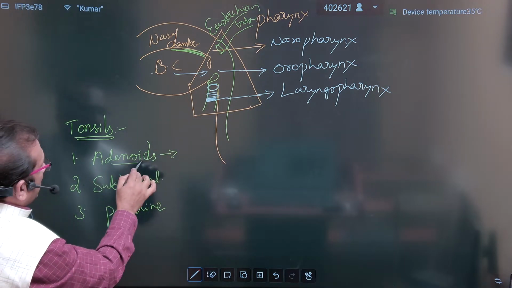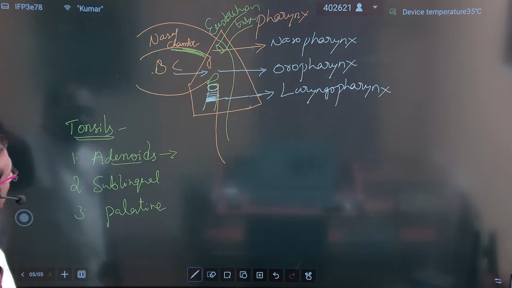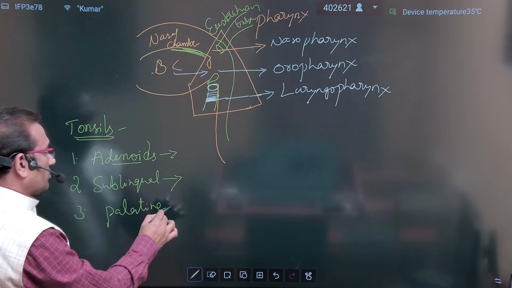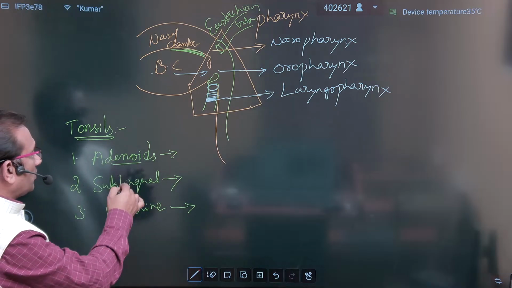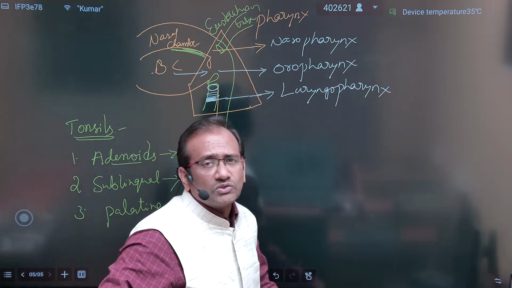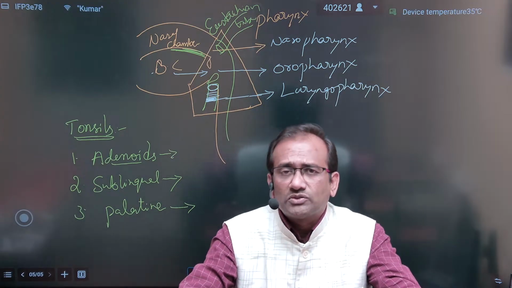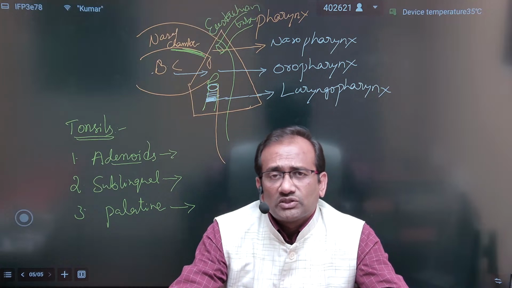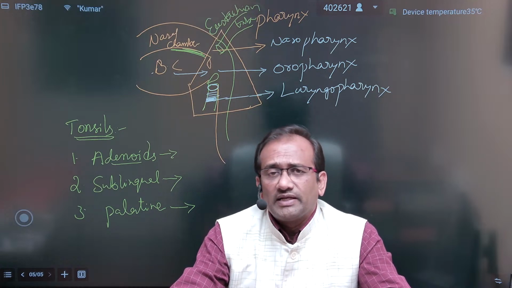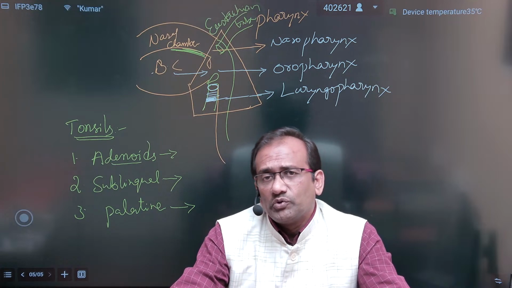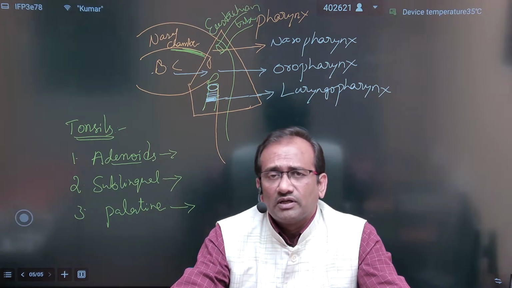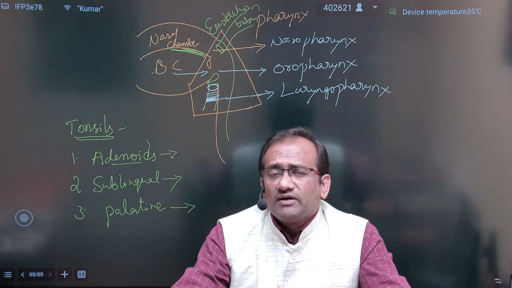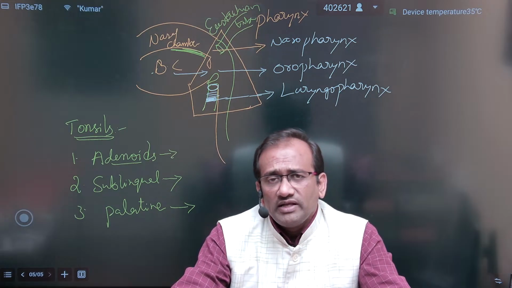So one is the pharyngeal adenoids, second the lingual adenoids, and third the palatine adenoids. One pair of each is present. Tonsils are also called adenoids. So lymph nodes are also present in the pharynx area, three pairs, and the eustachian tube from the middle ear enters the nasopharynx area. This is the pharynx: nasopharynx, oropharynx, and laryngopharynx.